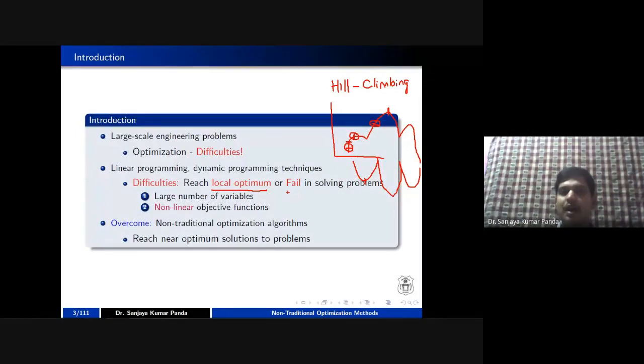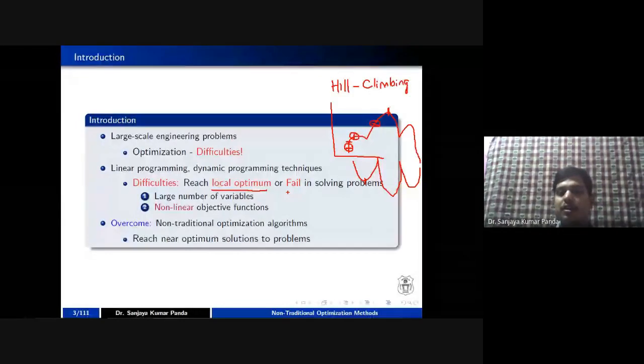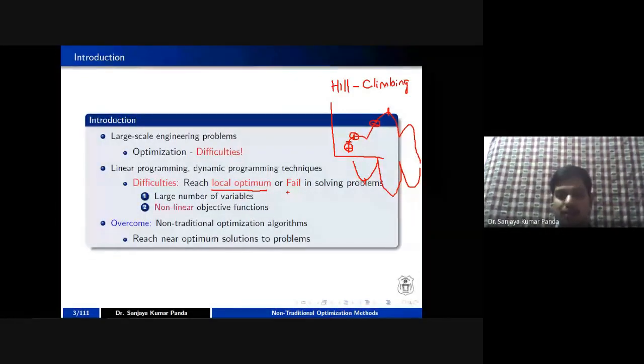Our objective is to get close to the optimal solution. Suppose the optimal solution is 2, then our objective is to reach close to 2. It may be 1.99, it may be 2.01. So this is the reason why we are moving to non-traditional optimization algorithms.